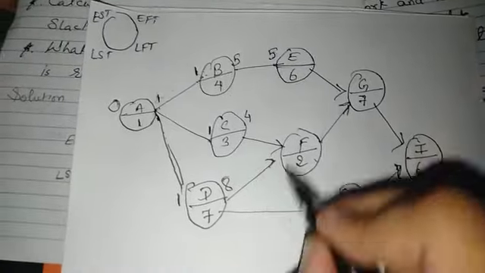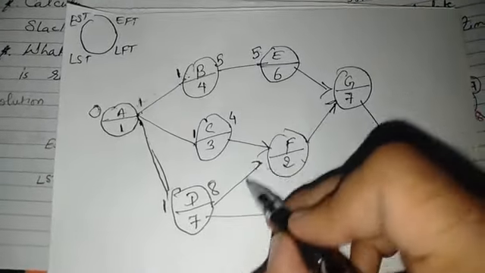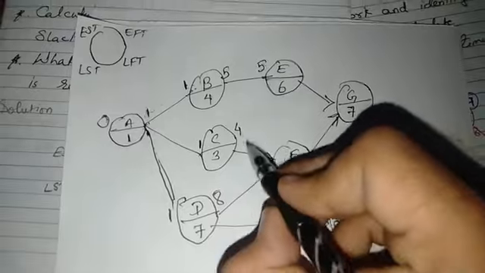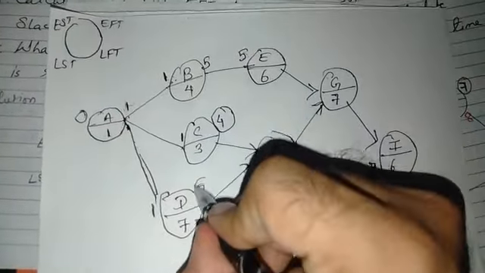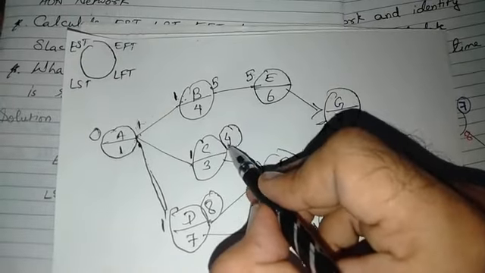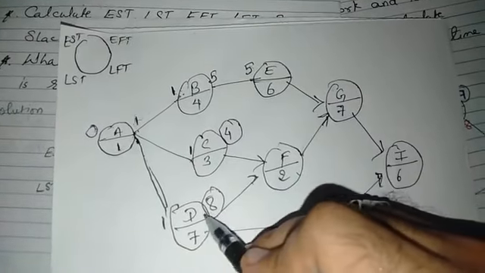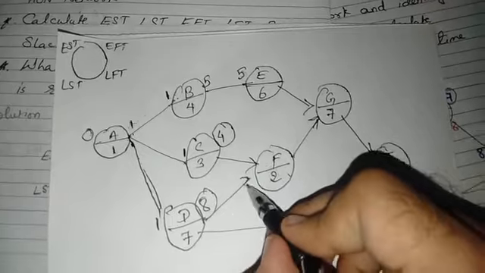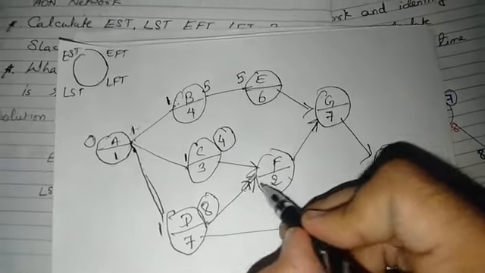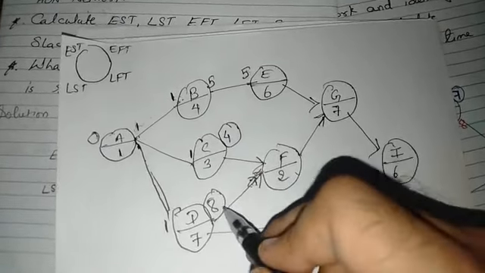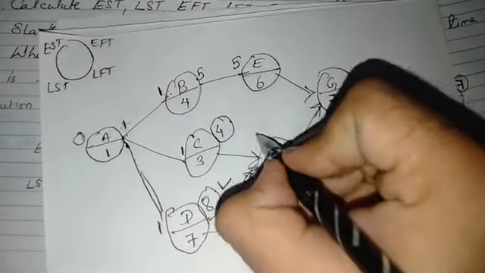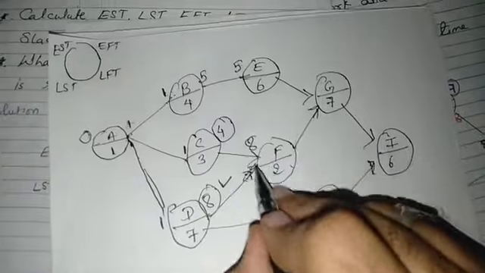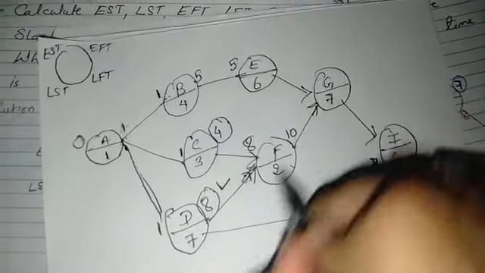See, now here there is a complication. Two activities are merged into one, so you have to compare both times. You have to compare 4 and 8, that is the early finish time of activity C and the early finish time of activity D, because they both merge into F. You have to see which time is greater. This time, 8 is greater. So I will write here 8. 8 plus 2 is 10.